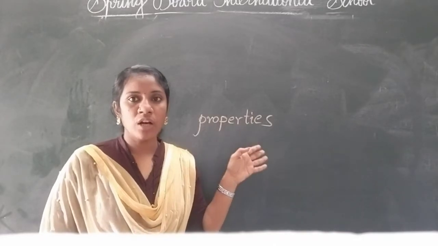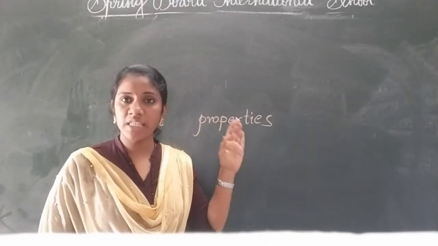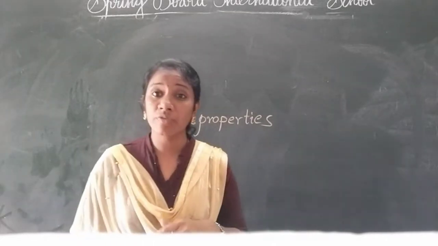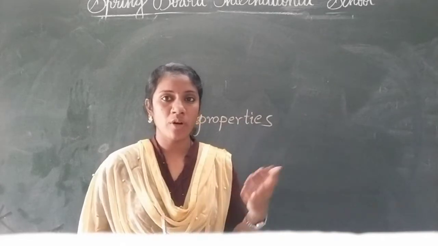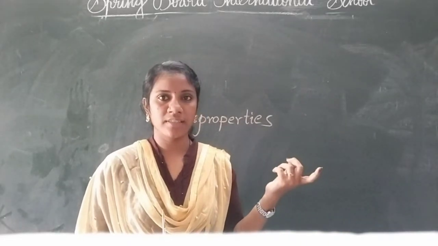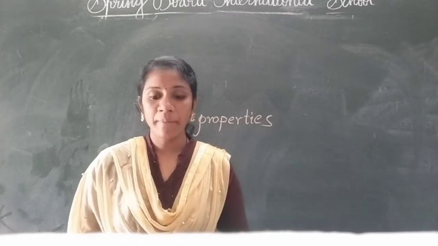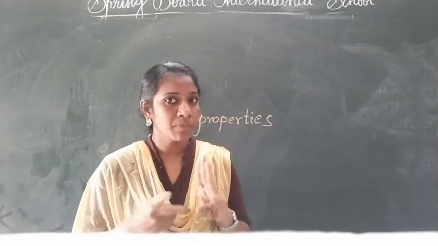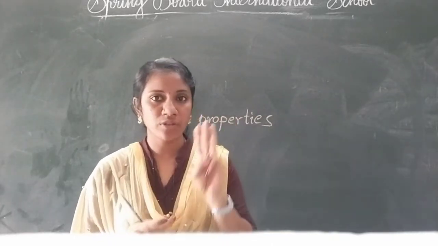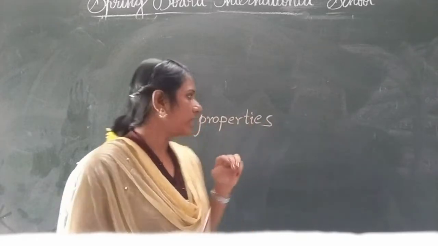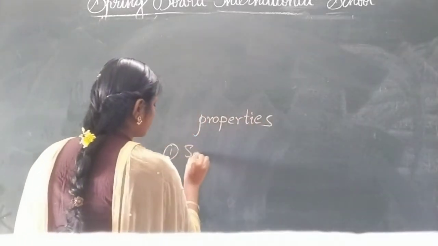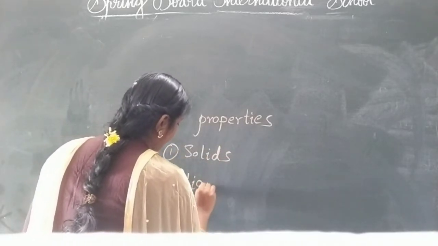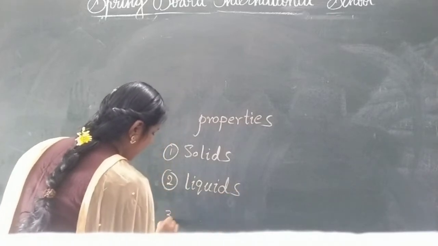Okay, students, now we are discussing solids. What are solids, liquids and gases? All things have properties that help us identify and describe them. If you know the properties, you can easily identify things and describe them. Based on their properties, things can be divided into three types: first one, solids, and liquids, and gases.